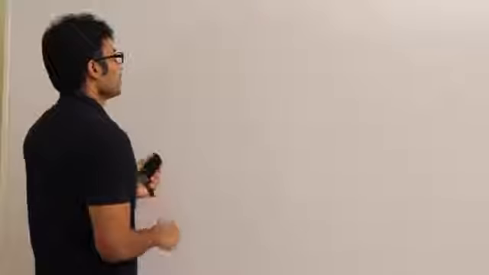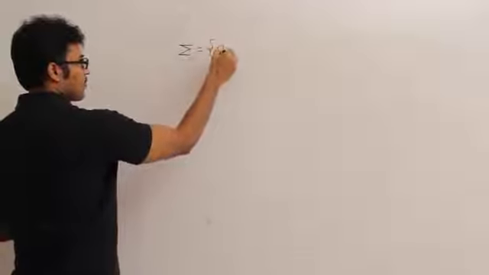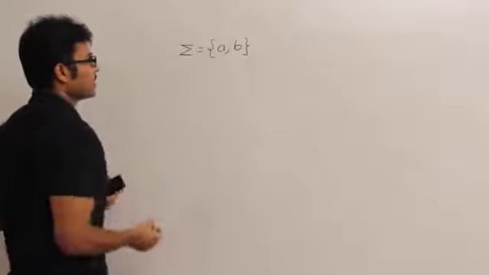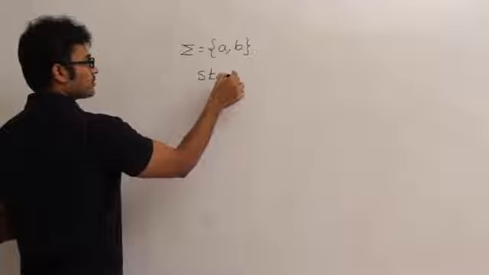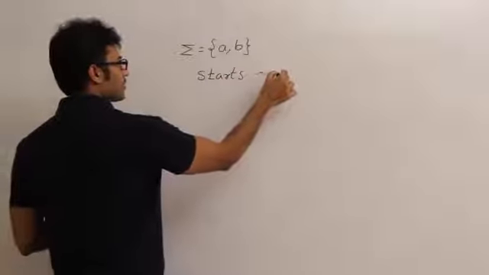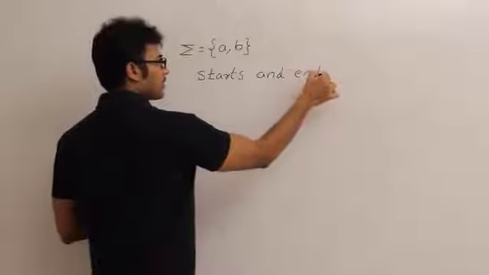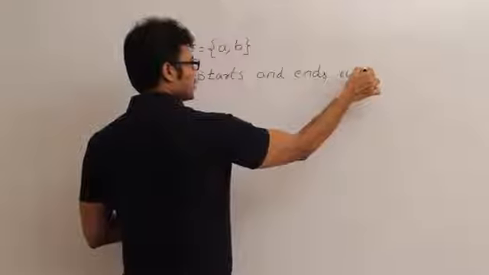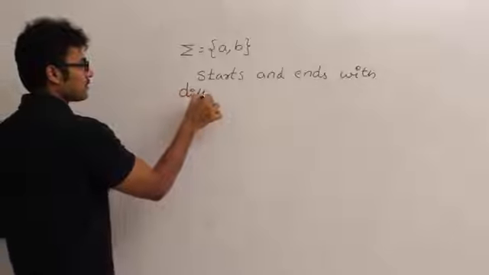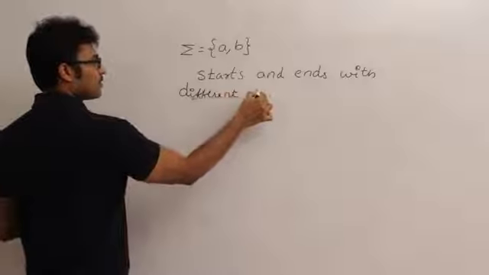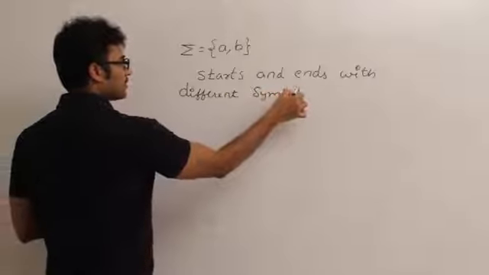Okay, so now let us start with a problem where sigma equals {a, b}, and I want to construct a DFA in which all strings start and end with different symbols.